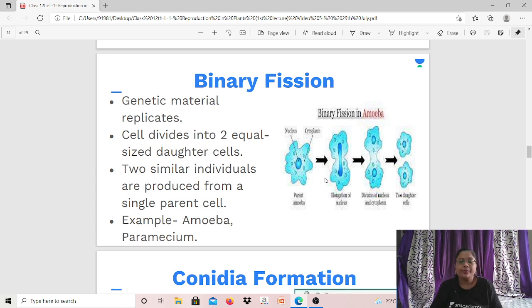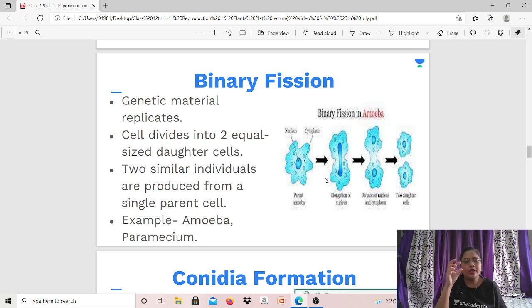Binary fission. Genetic material replicates. What is binary fission first of all? Fission means division, and bi means two. So when one parent cell divides and two daughter cells are formed, that process is called binary fission. The best example is amoeba. You can see binary fission in amoeba, right? And again, this is mitosis.